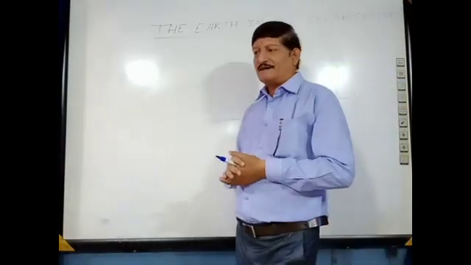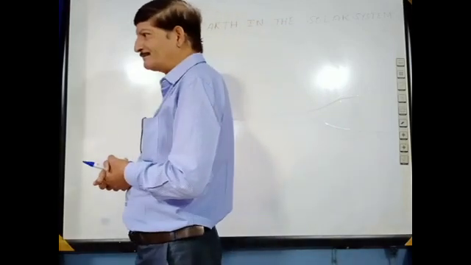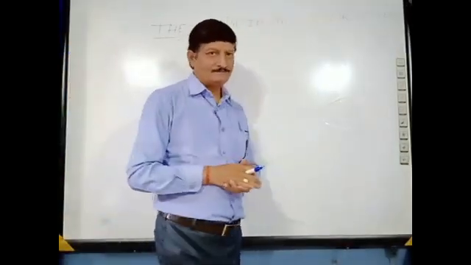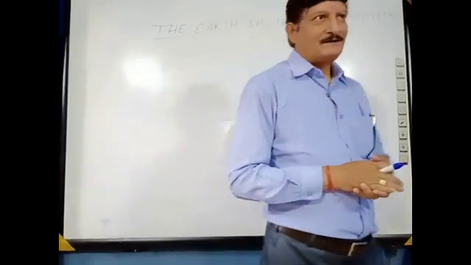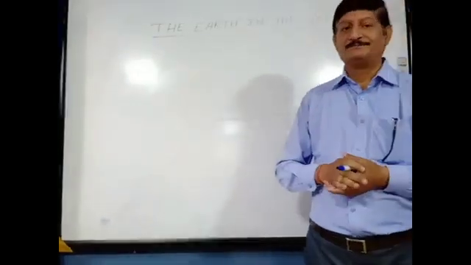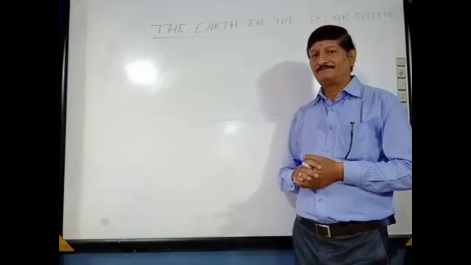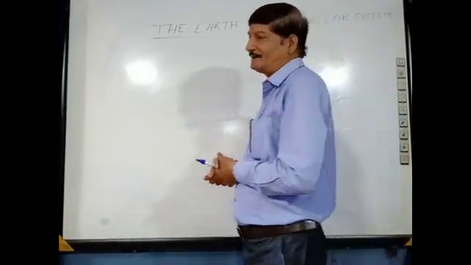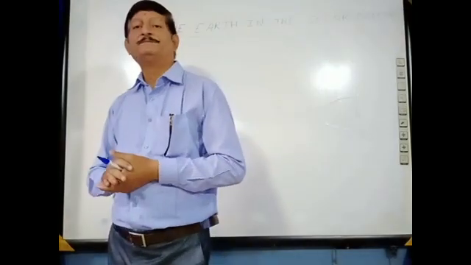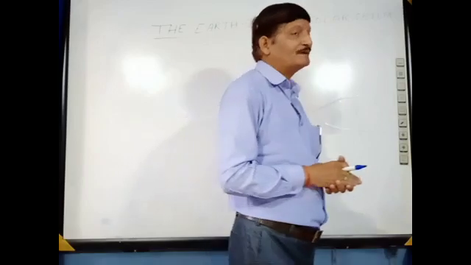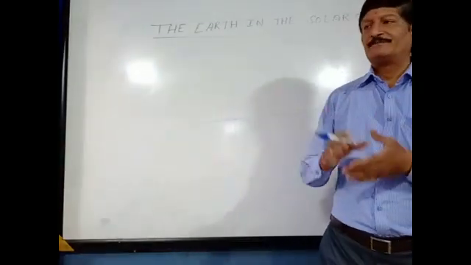Some groups of stars form different shapes and patterns. They are called constellations. Some constellations are the Big Dipper, Little Dipper, Keystone, and so on.